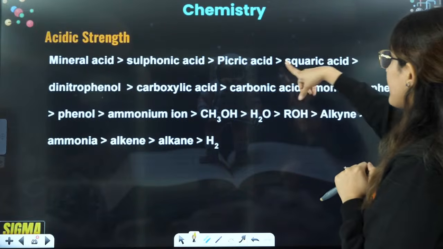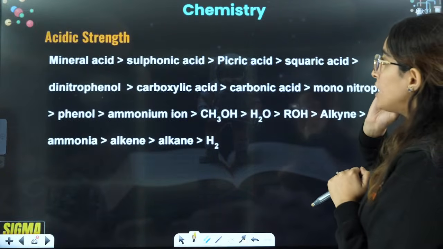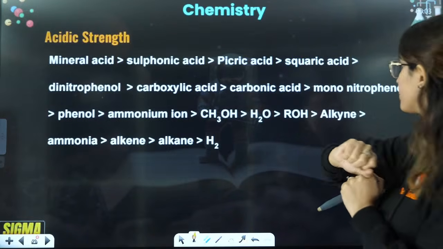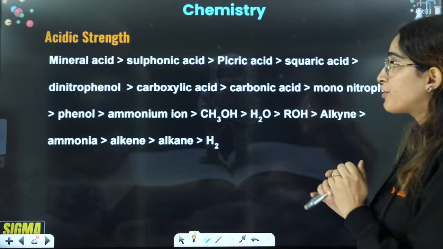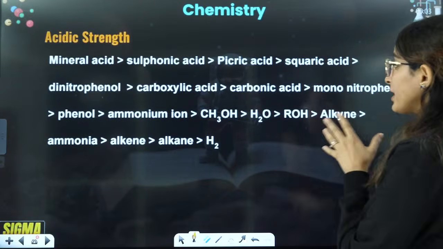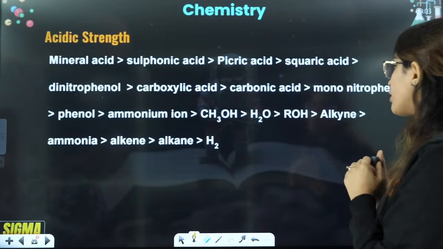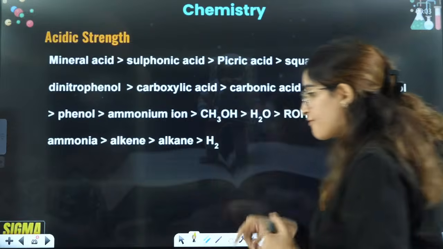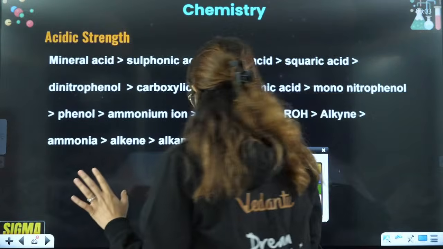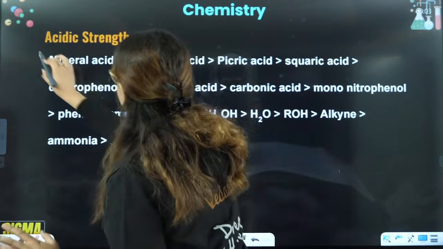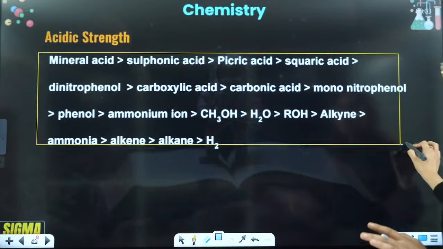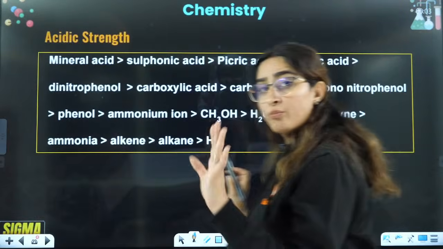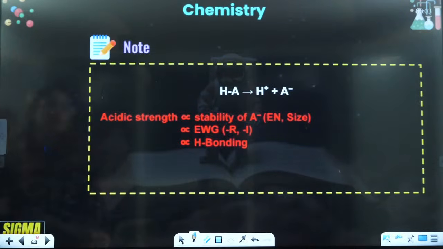Mineral, then sulfonic, picric, squaric, then diphenol, dinitrophenol, carboxylic acid, carbonic acid, that is H2CO3. Then you have mononitrophenol, phenol, ammonium ion. Then you have methanol, water, ROH, alkyne, ammonia, alkene, alkane, H2. This is a very, very important acidic strength order. Okay, this is quite important, so you must remember this as it is, right?